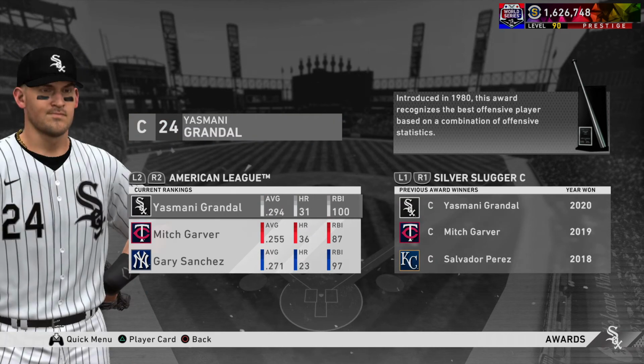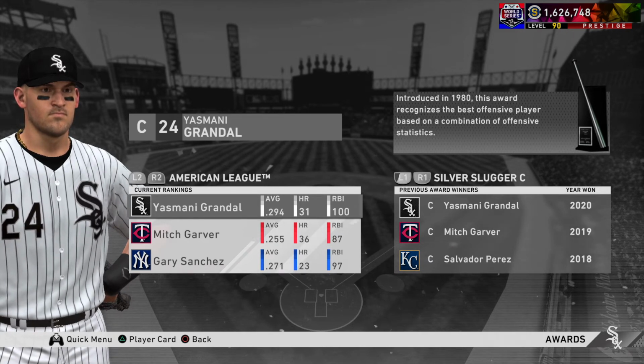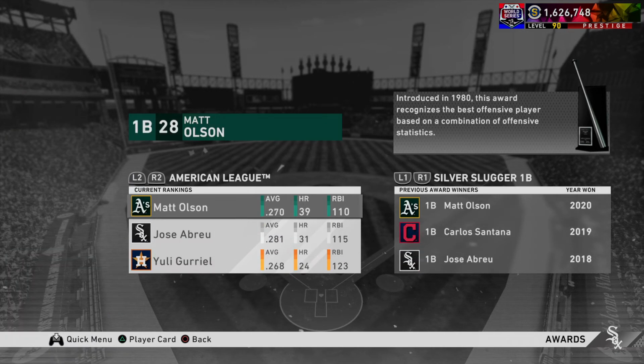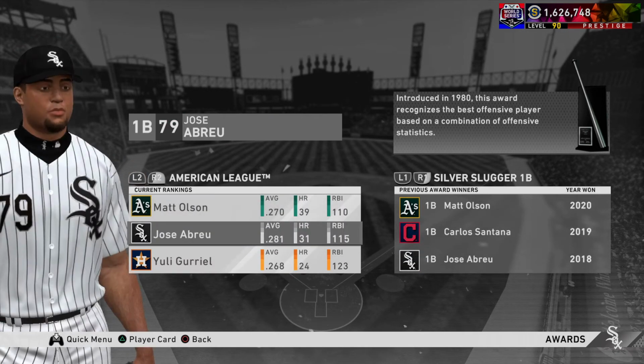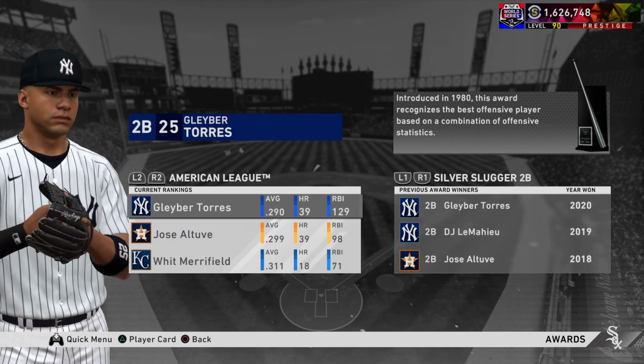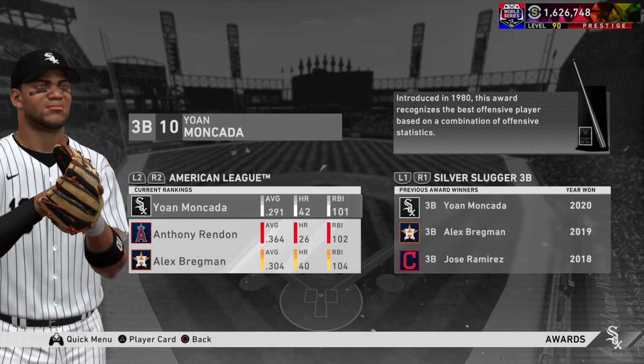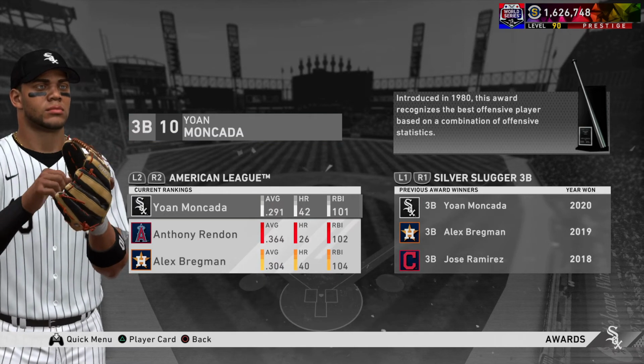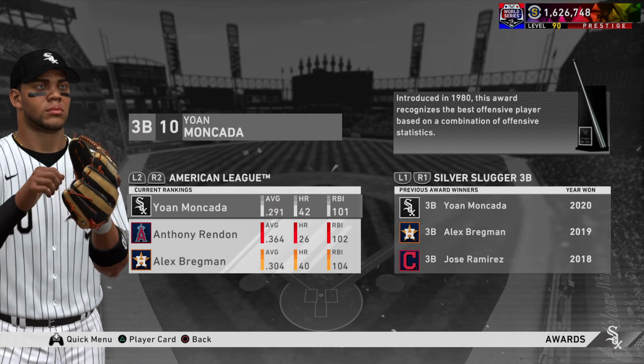Grandal also took home Silver Slugger, so he was just far and away the best catcher in the league. 31 bombs, 100 RBIs, almost a .300 average, along with his glove. Abreu again, runner-up. All right, I wonder... Eloy has to have won it. Oh, and Moncada, I kind of forgot how good of a season he had. 42 bombs.